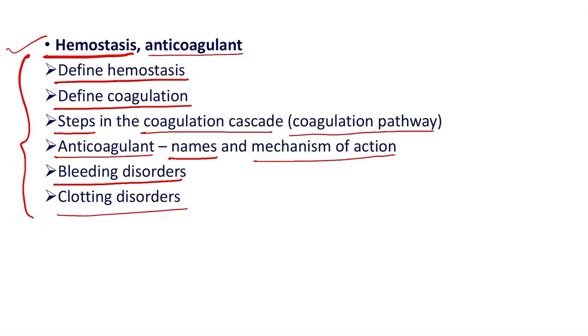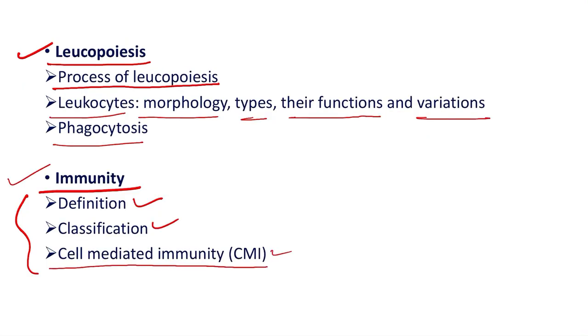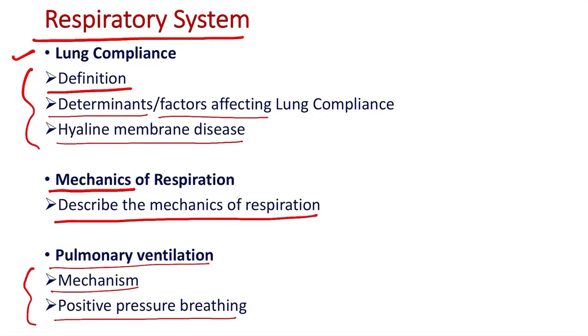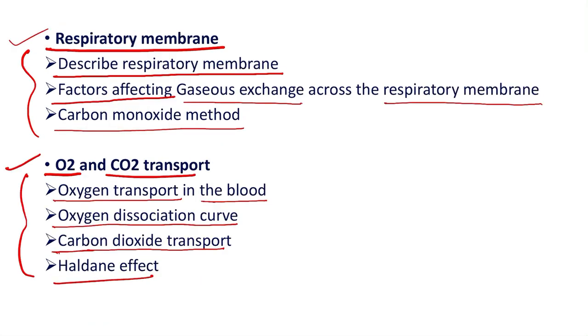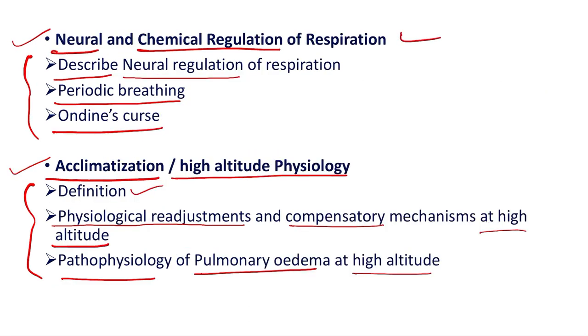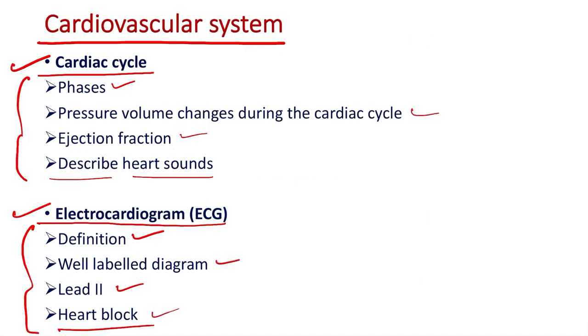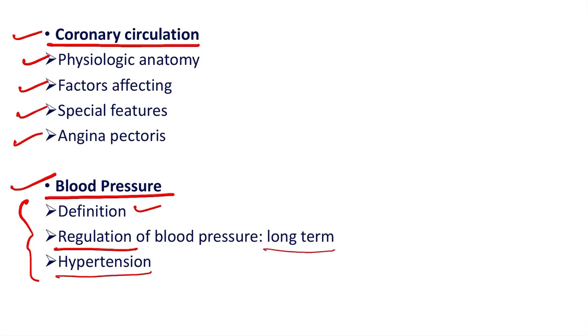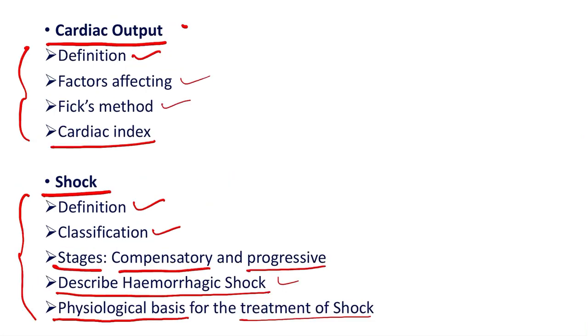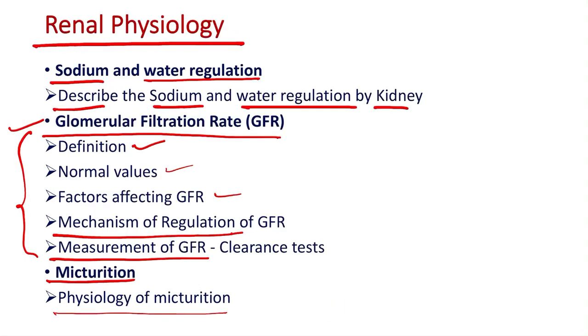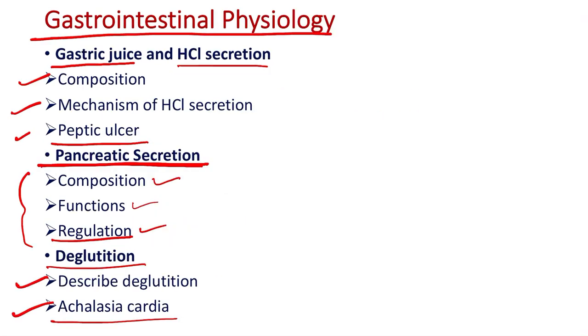erythropoiesis, anemia, hemostasis, leukopoiesis, immunity, then lung compliance, respiratory membrane, O2 and CO2 transport, neural regulation of respiration, acclimatization or high altitude physiology, cardiac cycle, ECG, then blood pressure, cardiac output, shock, in renal physiology, GFR, then gastric juice secretion, pancreatic secretion.